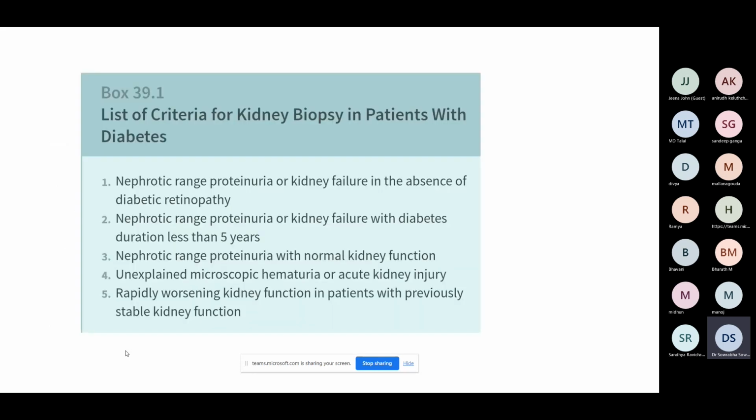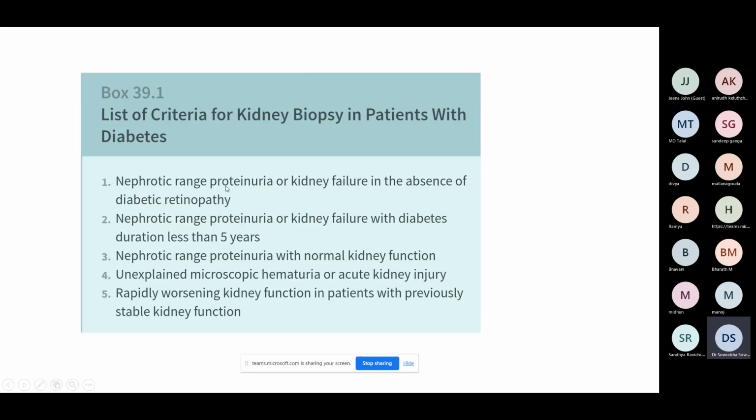So this is a direct picture from Brenner. These are the list of criteria for kidney biopsy. Normally in diabetic nephropathy, we don't biopsy, right? If you do a biopsy, it has to change the management or it has to aid in better prognosis or some other use has to be there for us to do an invasive procedure. So for us to do kidney biopsy, these are the indications.